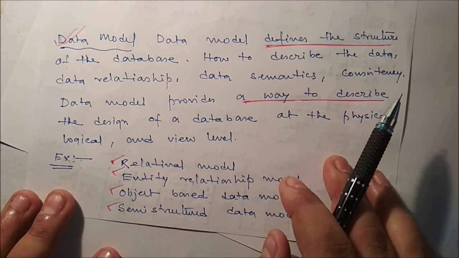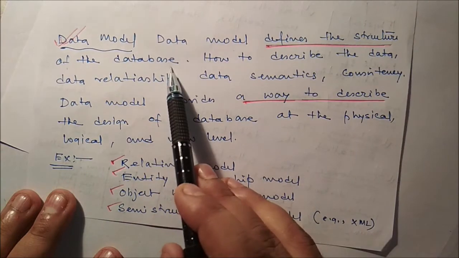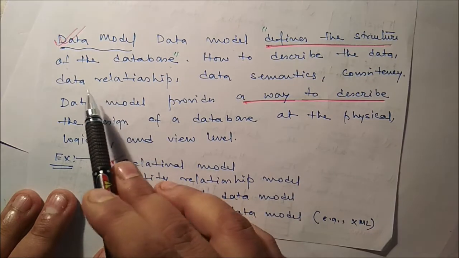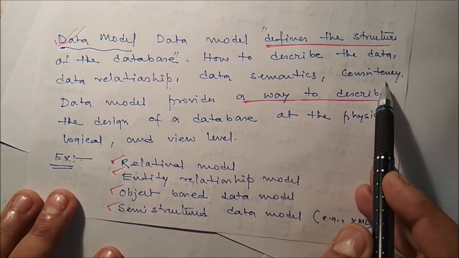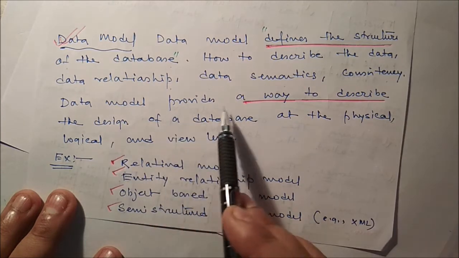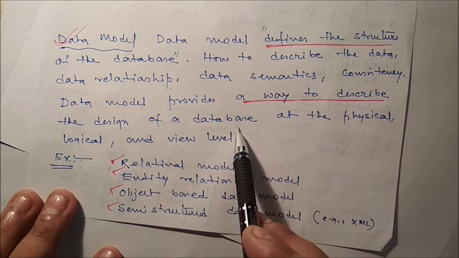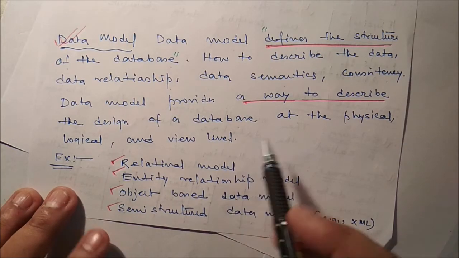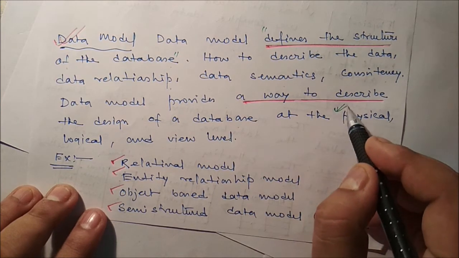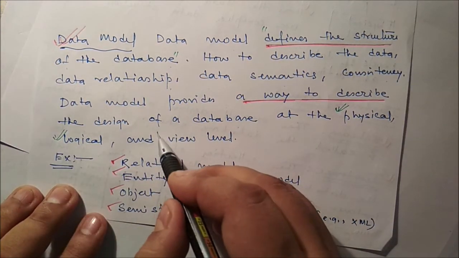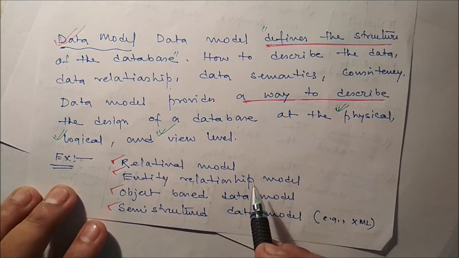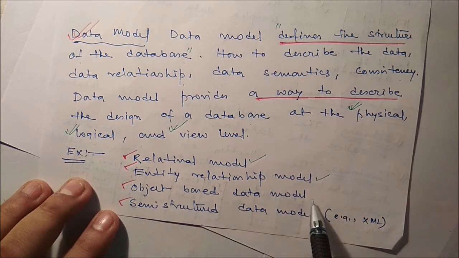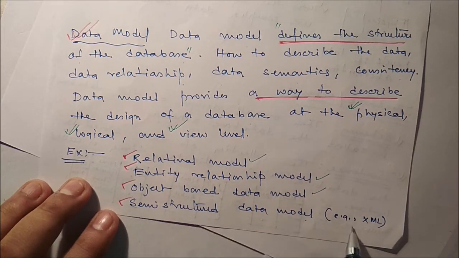Next concept is what? The data model. Now data model defines the structure of the database. That is the main thing. It defines the structure of the database, how to describe the data relationship, data semantics, consistency, etc. Data model provides a way to describe the design of the database at the physical, logical, and view level. So it describes how the data must be present at the physical level, how to define all the logical, and how to define the views. A few examples are relational model, entity relationship model, object-based data model, and semi-structured data model. For example, XML we use.